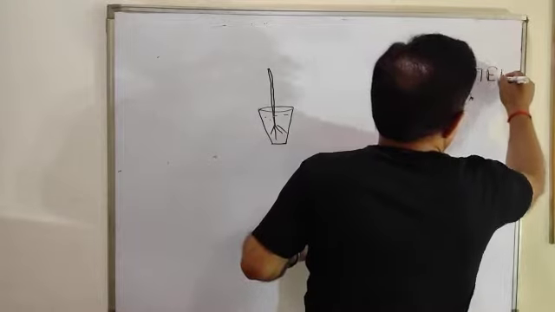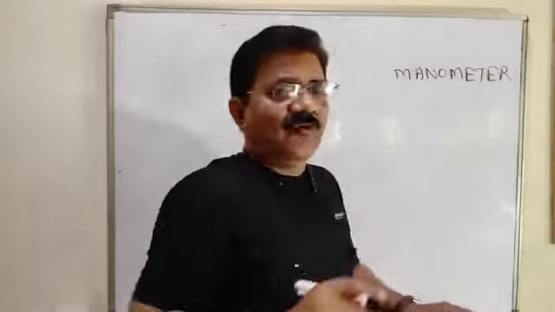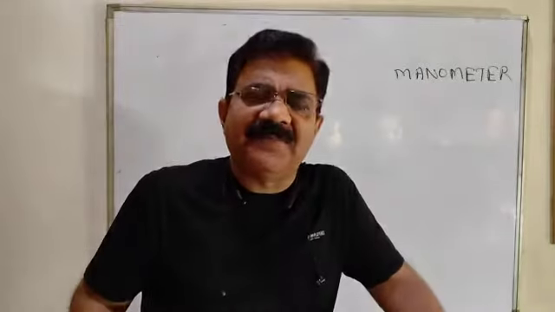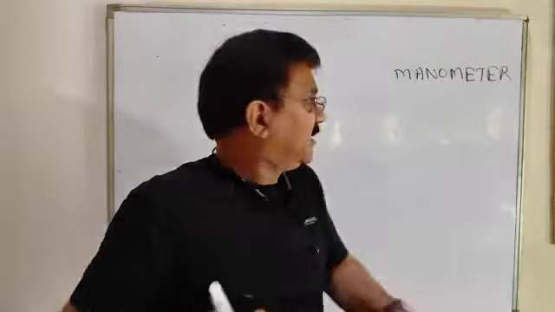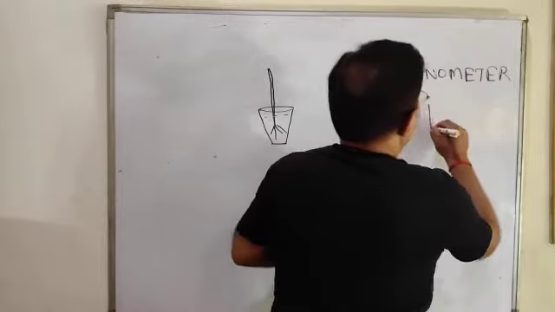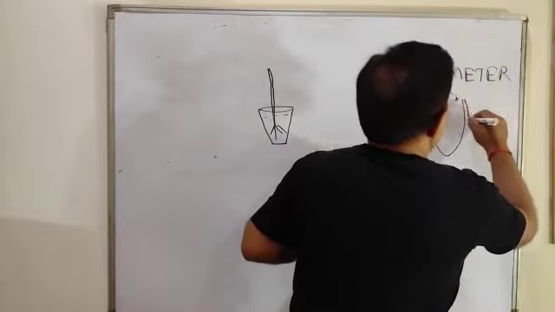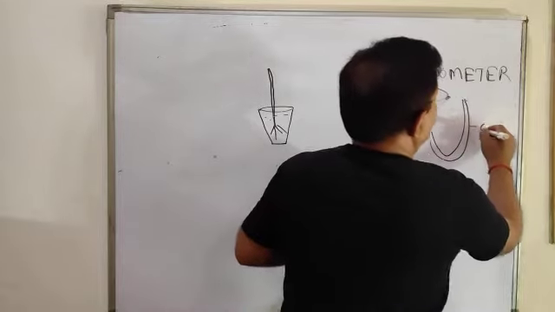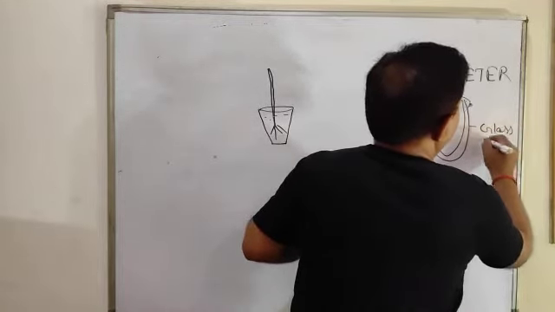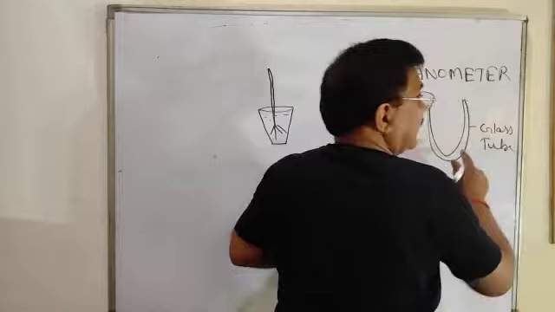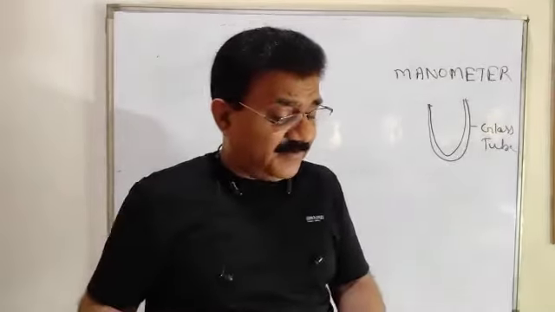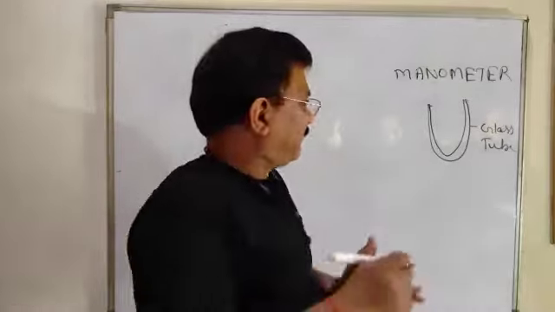Dear children, what is a manometer? Let me explain. A U-shaped glass tube is called a manometer. You have taken a U-shaped glass tube, and in that manometer mercury is filled.